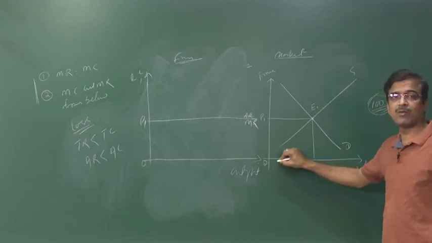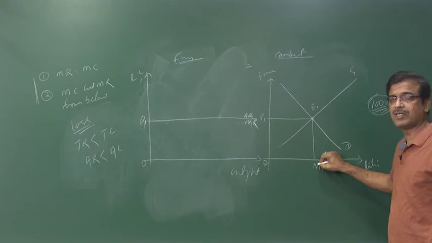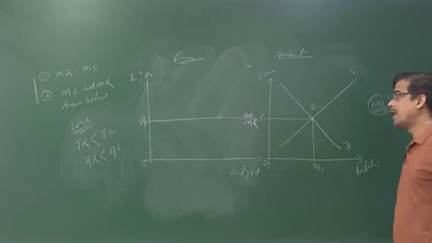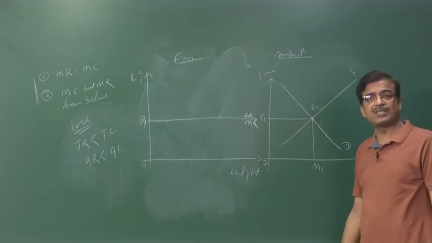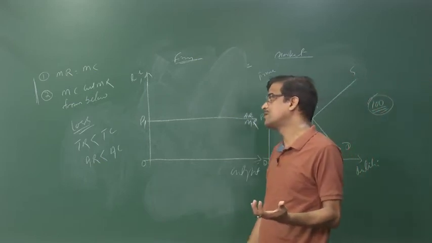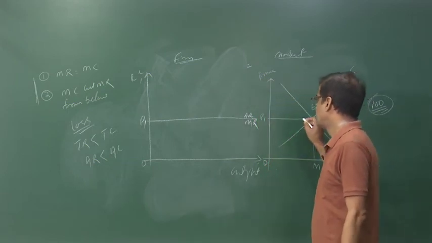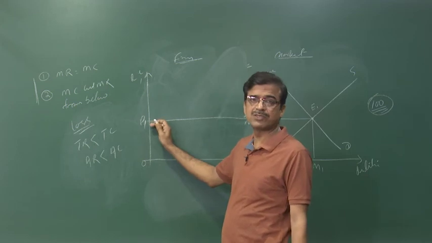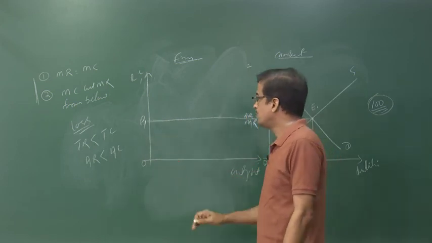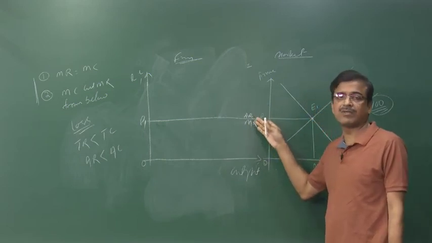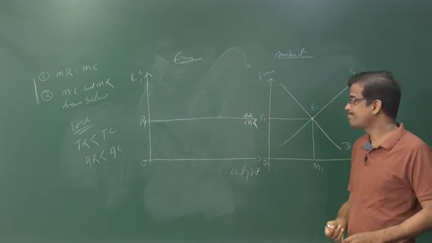We determine OM1 as the equilibrium quantity and OP1 as the equilibrium price. As the perfectly competitive producer is a price taker, this price is accepted by all the producers, and this line is treated as the price line or demand curve, which is the average revenue and marginal revenue curve.